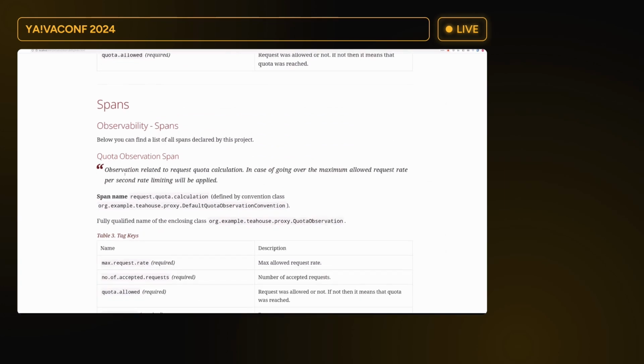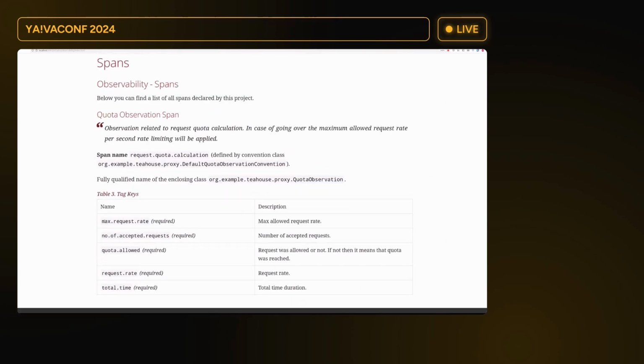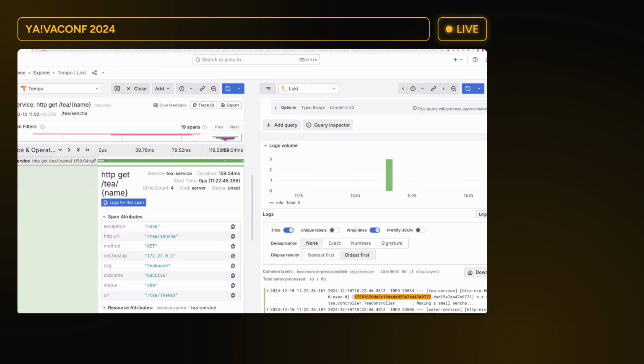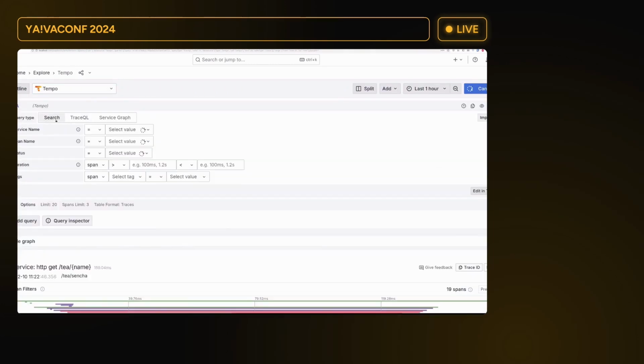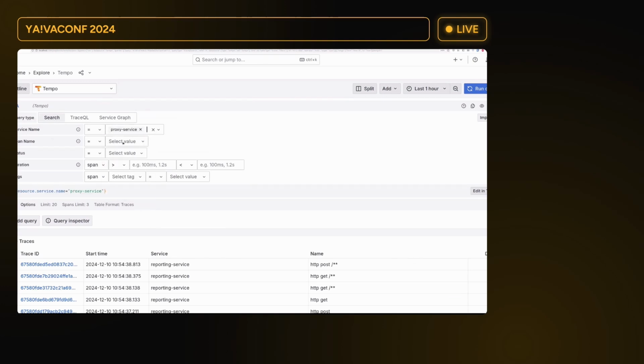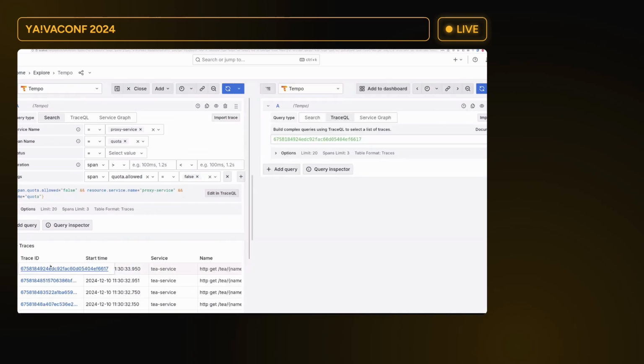If we look at spans, we can also see information about the maximum rate request, number of accepted requests, quota allowed, request rate in total time. Okay, so now I know more. What I can do is search for spans. Let me go to Tempo and search in the proxy service for such quota-related spans whose tag quota allowed equals false. Will I find any? I did. So let's check it out.